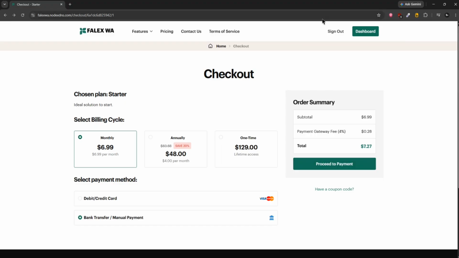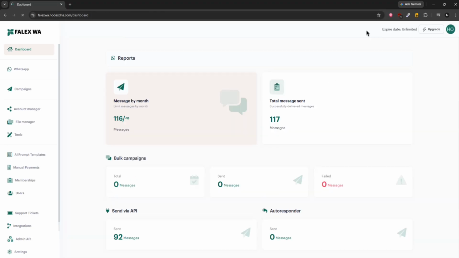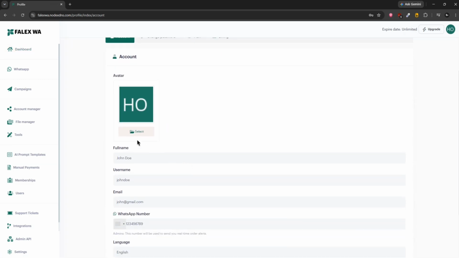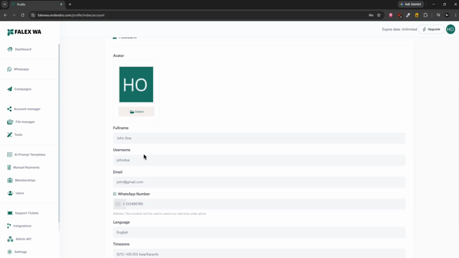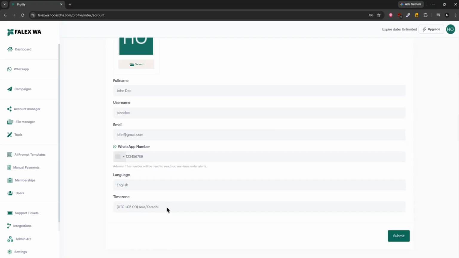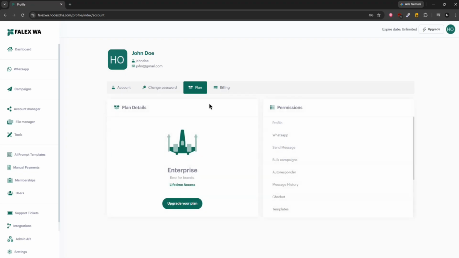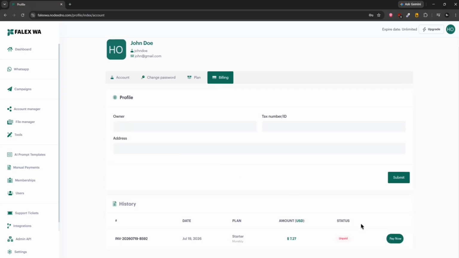Now the next thing we're going to do is go to the dashboard. I'm going to show you the admin dashboard. Let me show you the account section. Here you just take a look. Basically, user can upload an image of their profile, change the time zone so they can manage campaigns, then change password, then plan, and then billing details. Everything as I told you, they can pay the invoice.